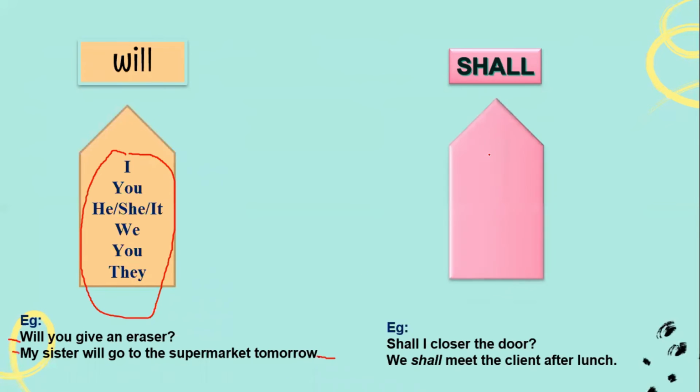And shall, we use only for the first person, I and we. For example, shall I close the door? That is a question, and this is a sentence: we shall meet the client after lunch. This is when we use shall.